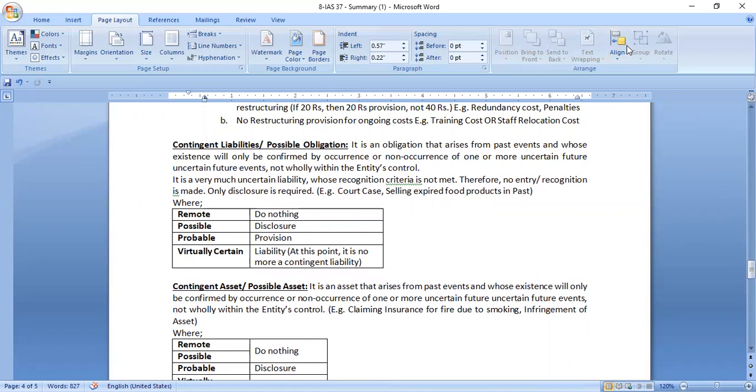Now, the second heading of the standard is contingent liabilities or possible obligation. We have discussed that in the above table also. What is a contingent liability?